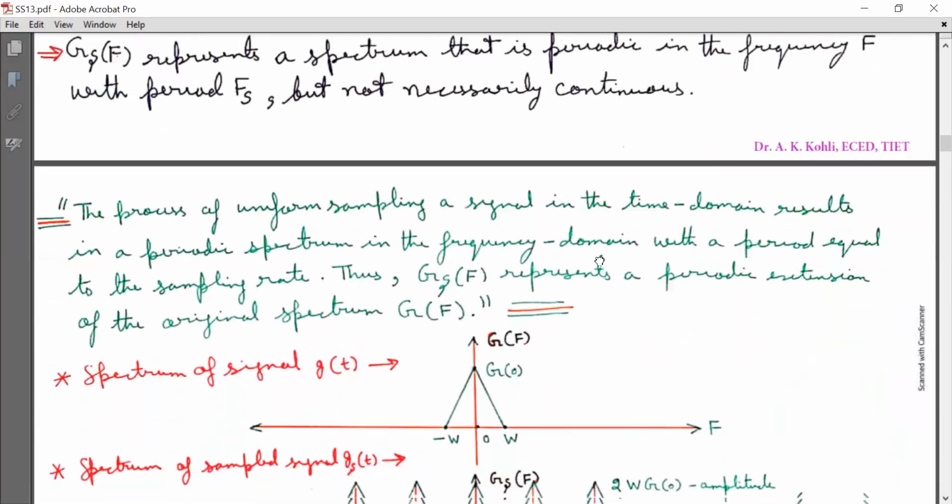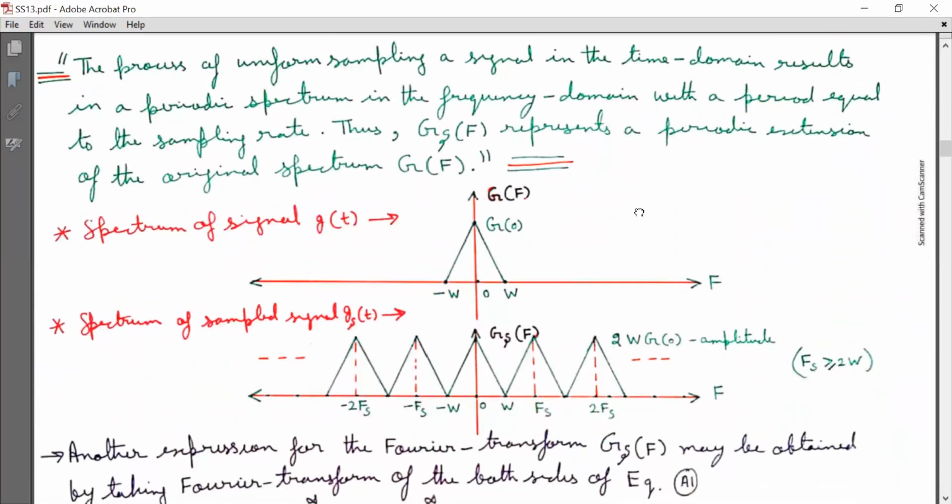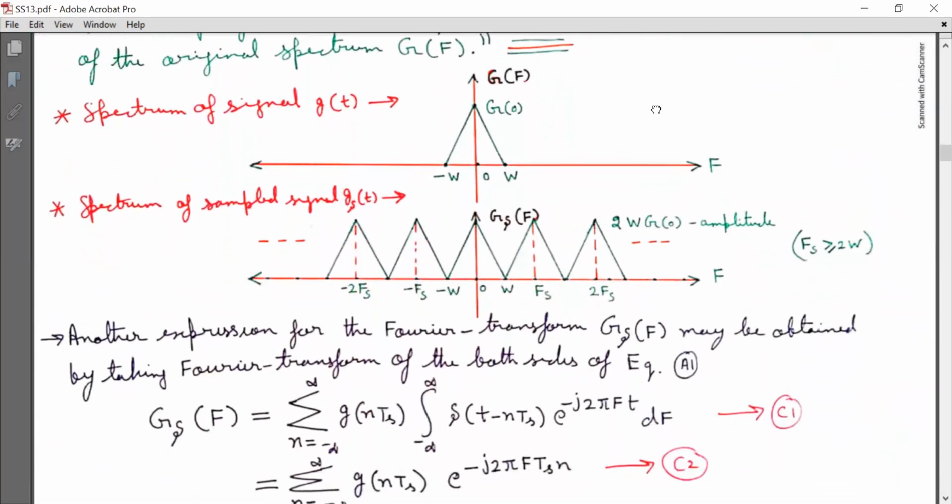Now we will have its graphical view. The spectrum of signal g(t) is G(f), that is plotted with respect to F here.